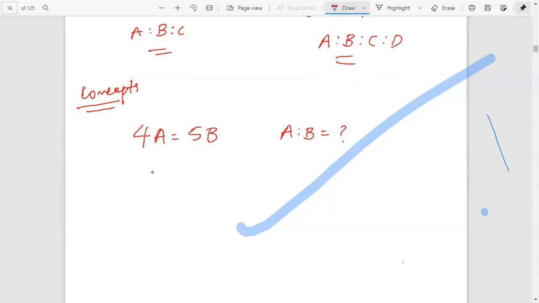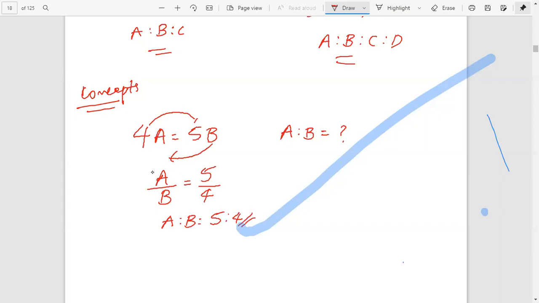What is A is to B? If we just multiply by 4 here, that is A multiplied by 4 here, therefore divided by B. Here 5 multiplied by 4, divided by 4. Therefore A by B equals 5 by 4. Therefore A is to B equals the ratio 5 is to 4. Okay, just 5 is to 4.